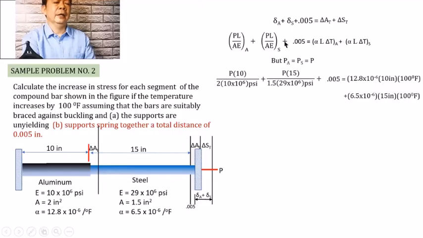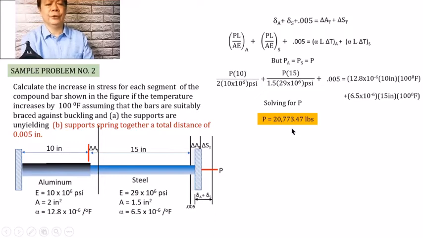And again, you will notice that you have here an equation with only one unknown, P, where P can be solved by entering it in your calculator, so that P now can be solved to be 20,773.47. With this P computed, we can now solve for the stress in the aluminum and in the steel.